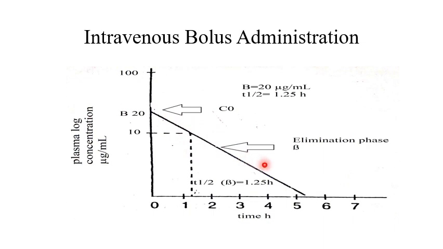This decline in concentration in the plasma is exponential. Just see here that 1, then 2, then 3, then 4. So there is an exponential decline with respect to time. The decline in plasma concentration occurs only due to the elimination of the drug in the body, right? So it means that this phase where the elimination is occurring is the elimination phase, and we will denote this phase as beta. Now what happens to the distribution phase?